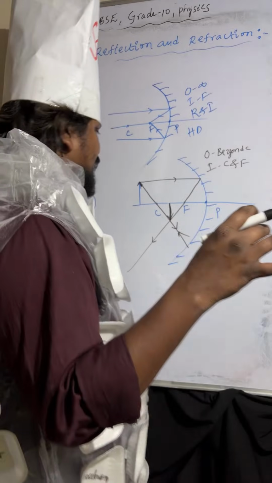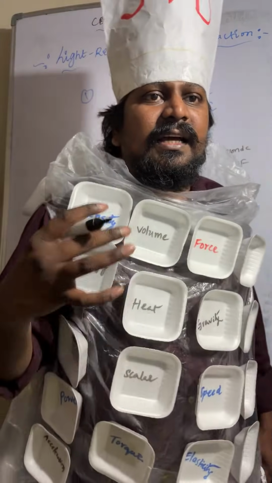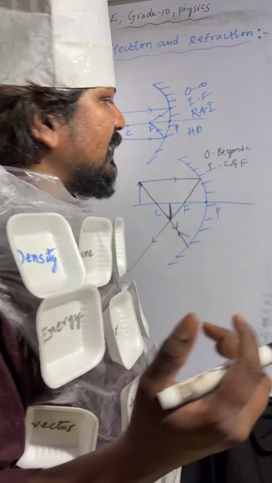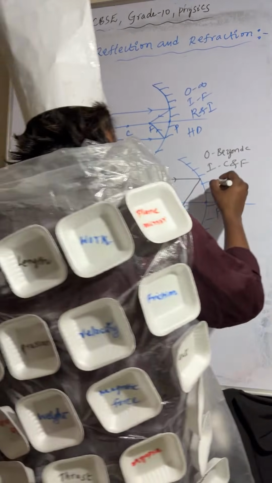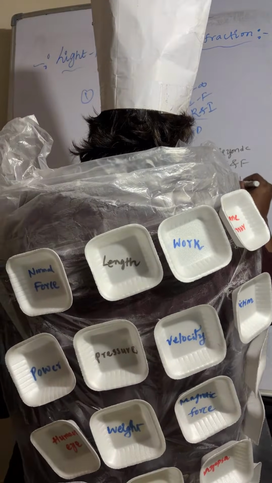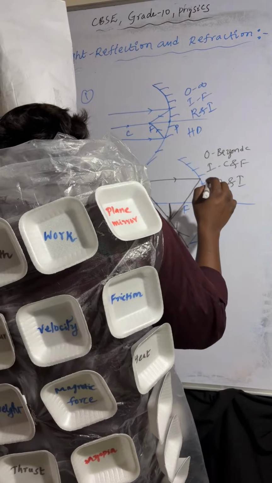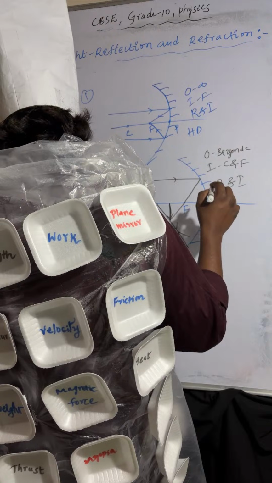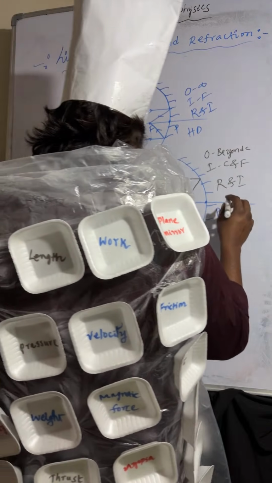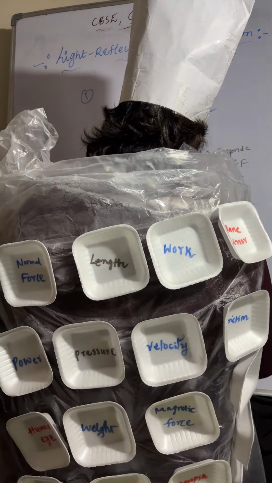Nature of the image: real and inverted. Size of the image is diminished. Understood?